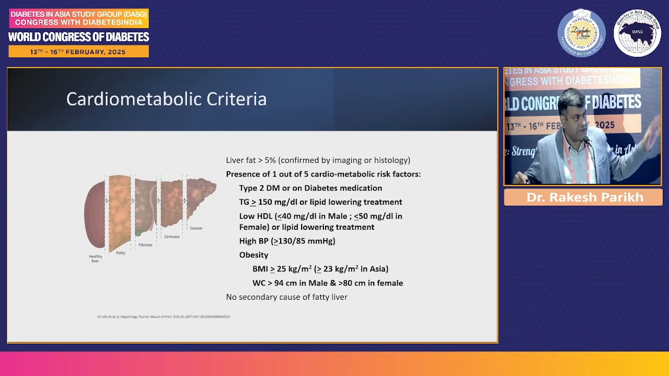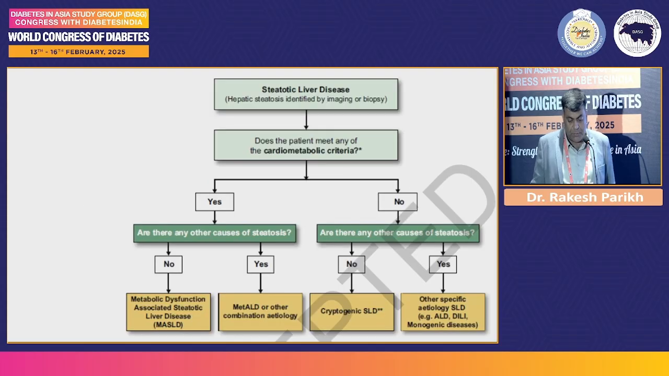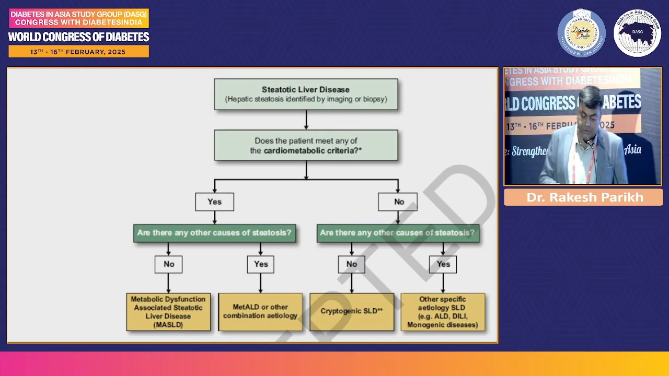These are the criteria. These are the same criteria that we used to use for defining metabolic syndrome: presence of type 2 diabetes, hypertriglyceridemia, low HDL, high blood pressure, obesity, generalized obesity or central obesity identified by BMI or waist circumference. So how do you approach a patient who has come with steatotic liver disease?